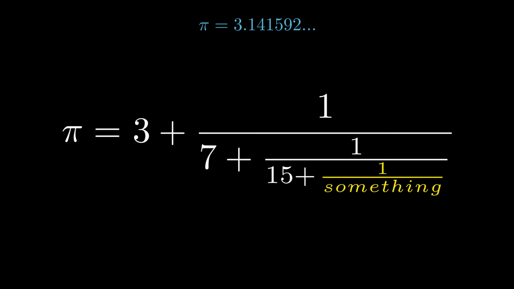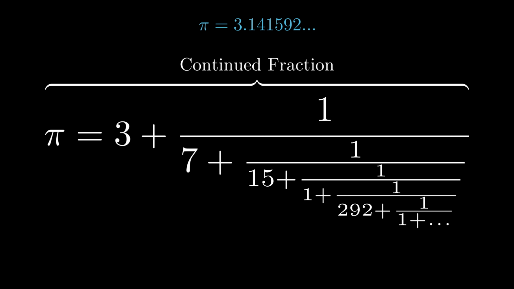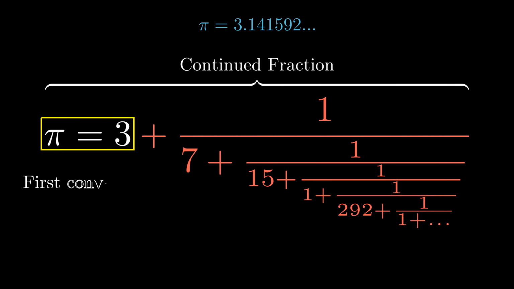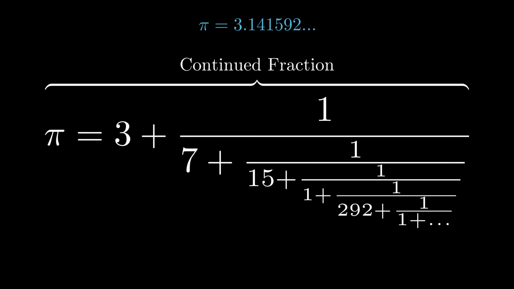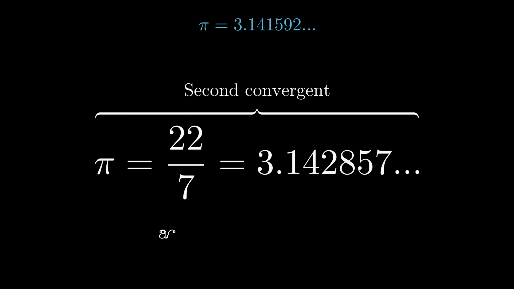You get the idea. If we keep going, we get an infinite fraction, called a continued fraction, from where we can obtain a series of approximations called convergents. If we ignore everything after the first plus, we obtain our first convergent, 3. To obtain our second convergent, we ignore everything after the second plus, the one right next to the 7. Here, we can observe one of the most famous approximations for pi, 22/7, which happens to be accurate to 2 decimal places.